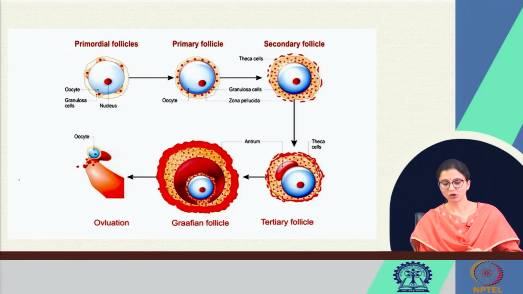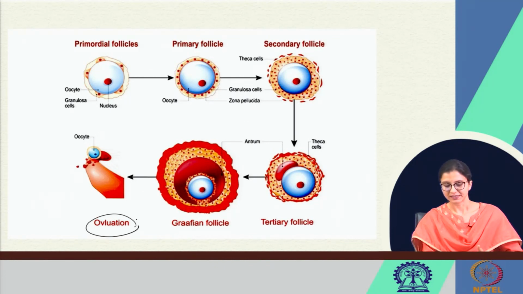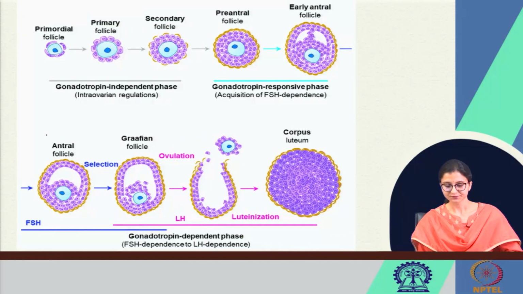So, as a whole, primordial follicles convert to primary follicle, secondary follicle, tertiary follicle, all containing primary oocyte arrested at prophase of meiosis I. Then the Graafian follicle, or the mature follicle just prior to ovulation, and from the Graafian follicle during the process of ovulation there is release of the secondary oocyte.